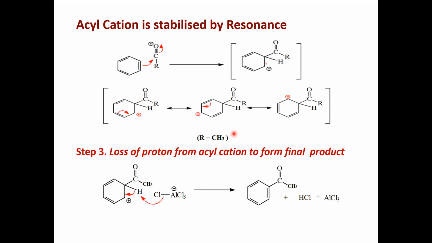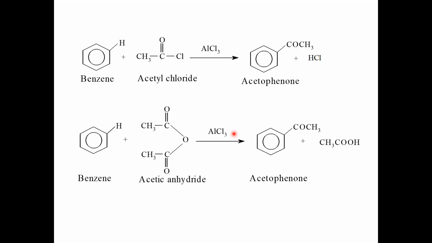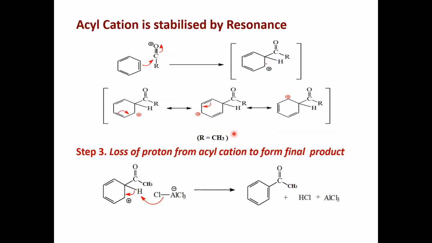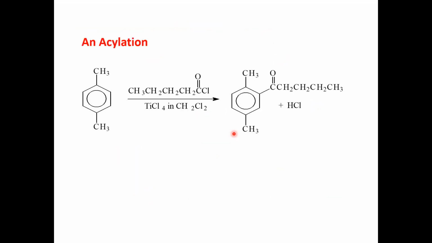Reaction of benzene with acetic anhydride or acetyl chloride in the presence of anhydrous aluminum chloride as a catalyst forms an acetyl substituted benzene called an aromatic ketone, acetophenone. The mechanism is the same. First, generation of the electrophile, then electrophilic attack to form a sigma complex, and later loss of a proton to generate the final compound, the aromatic ketone.